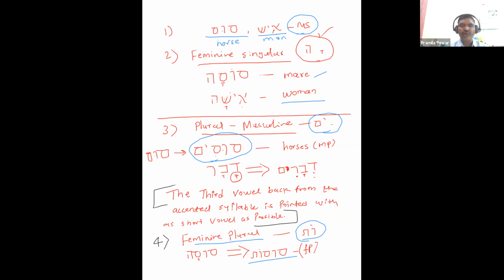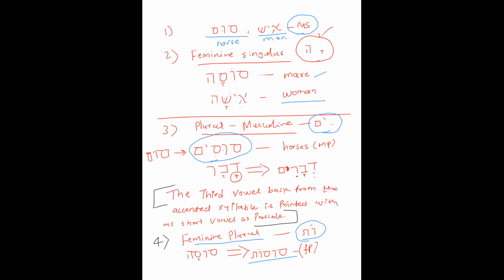The third vowel back from the accented syllable is pointed with as short a vowel as possible, according to the Hebraic law, to hurry on the accented syllable. And why doesn't this alteration take place in susim? Because of the full letter vowel. And fourth, we have seen the feminine plural: susa will become susot.